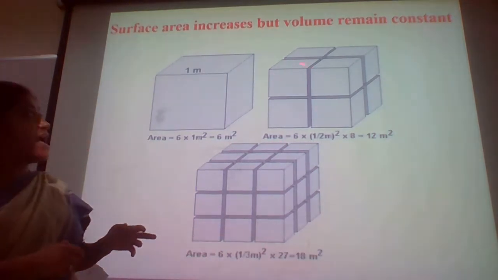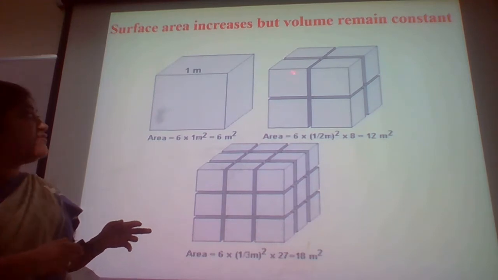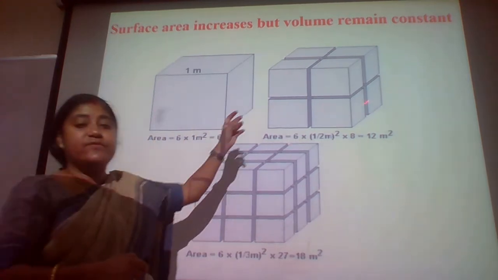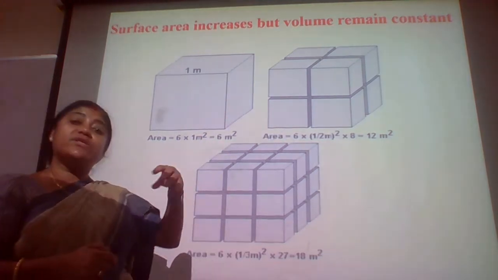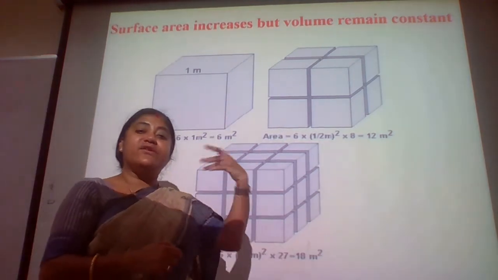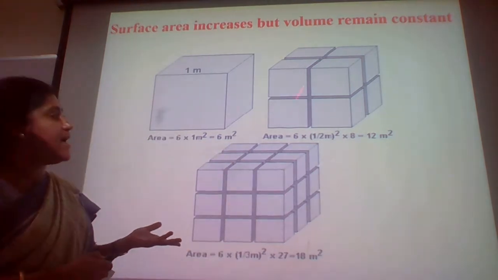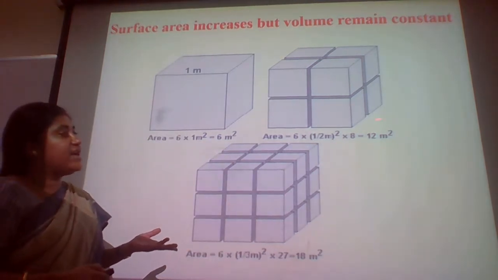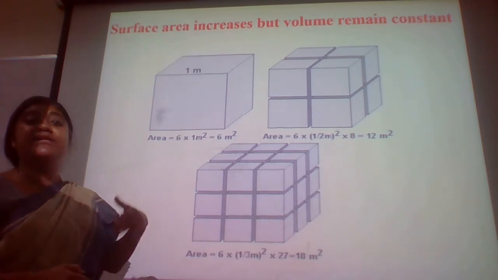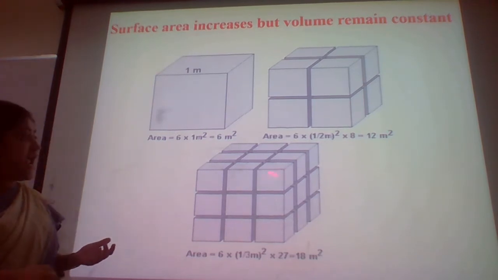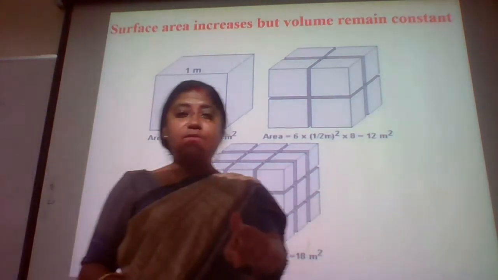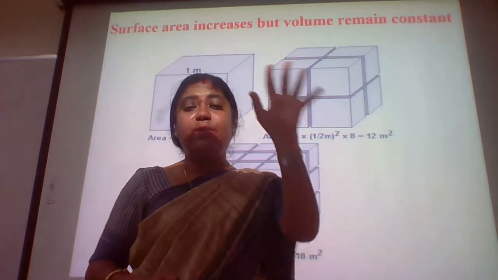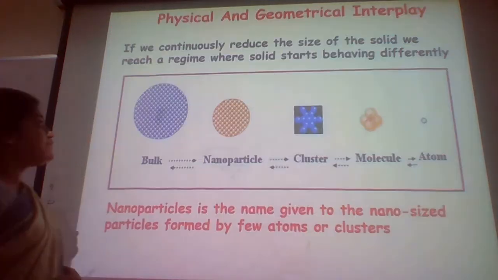Then gradually, if we divide it into 4 parts, or even 6 parts, or even 8 parts, we are increasing the surface area, but the content of the volume remains the same.